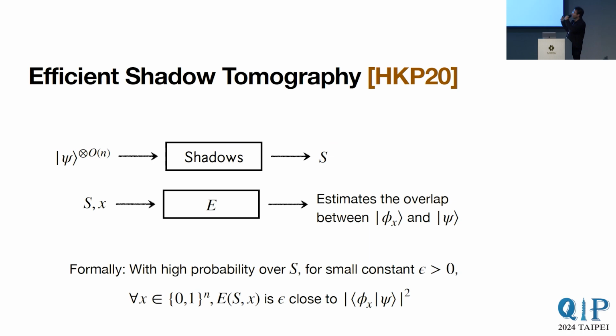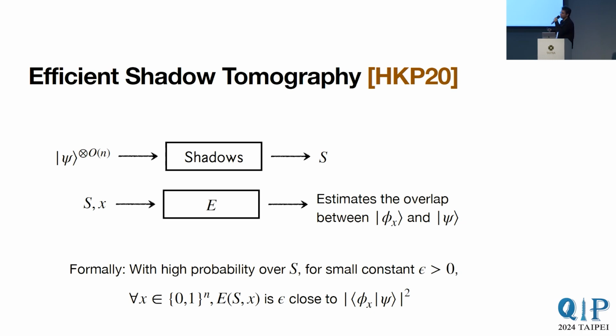Specifically, we rely on efficient shadow tomography and the algorithm given by Huang, King, and Preskill, which I will give a simplified version of. The simplified version consists of an efficient algorithm called shadows, which takes in order n copies of a pure state psi and maps these pure states psi to a classical string S, which is in some way a description of psi. And this string we call the shadow of psi.